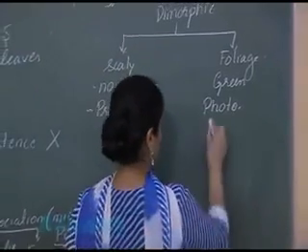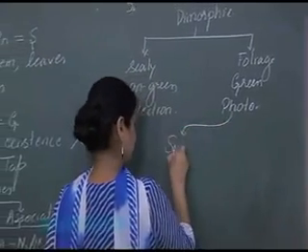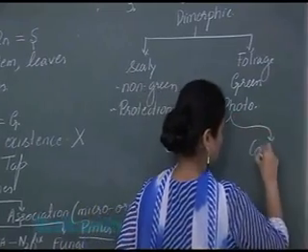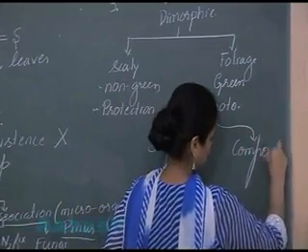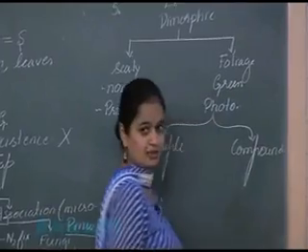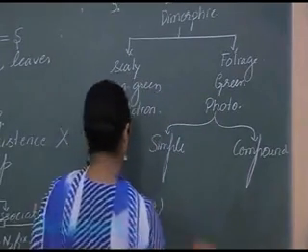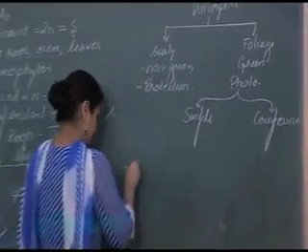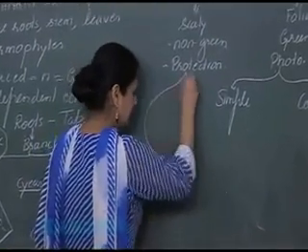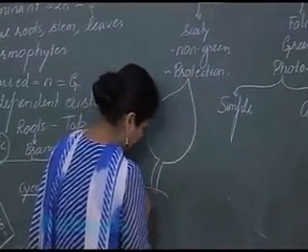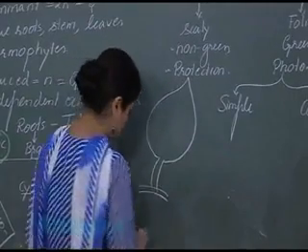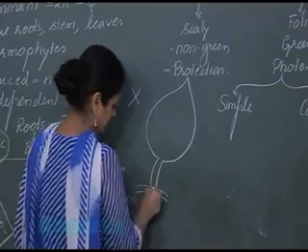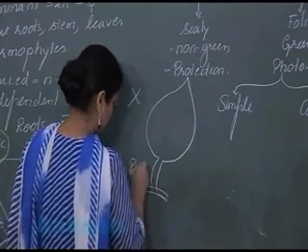Now the foliage leaf can be simple or it can be compound. So now what is a simple and compound leaf? In the leaf you know that there are three main parts. This is the leaf base. The stalk is known as petiole.